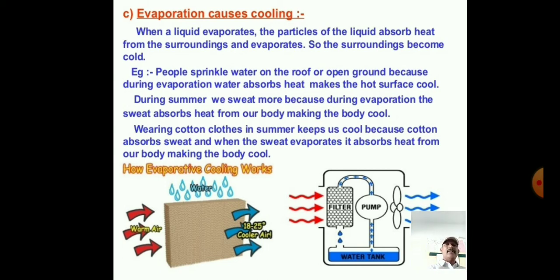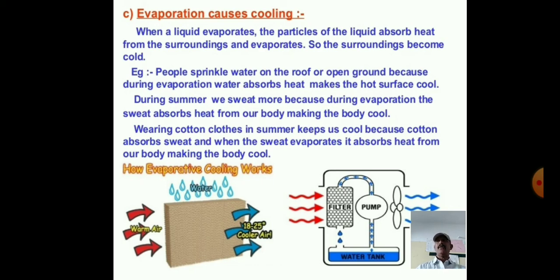One more example related to evaporation causing cooling: nowadays we are using a sanitizer. Now I'll ask you a question. What happens when you pour some sanitizer on your palm?